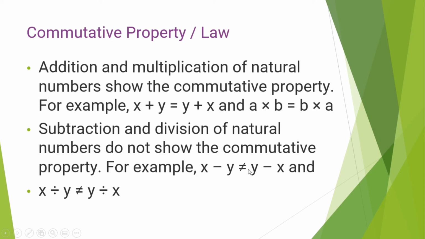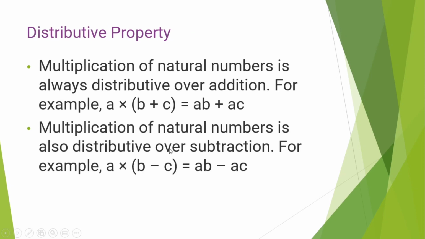Next one is the distributive property. Multiplication of natural numbers is always distributive over addition. Multiplication over addition. For example, a multiplied by parentheses b plus c is equal to ab plus ac. First a multiplied by b, then plus a multiplied by c. The answer is same.